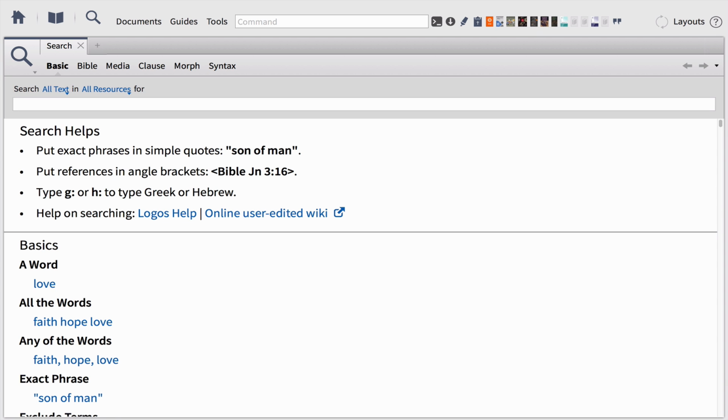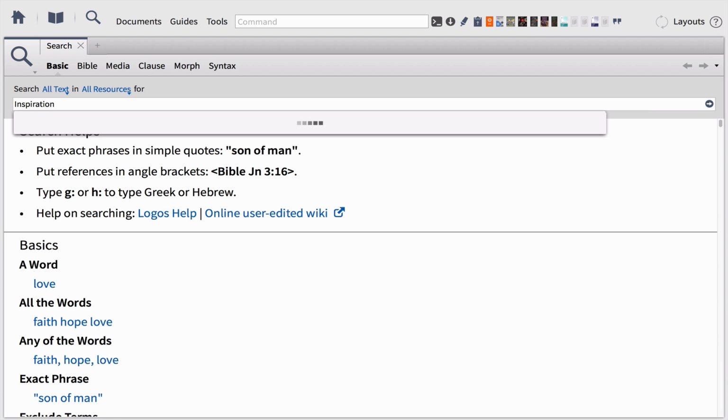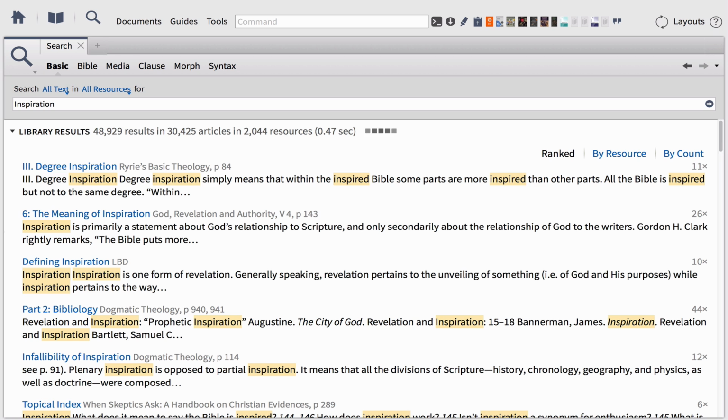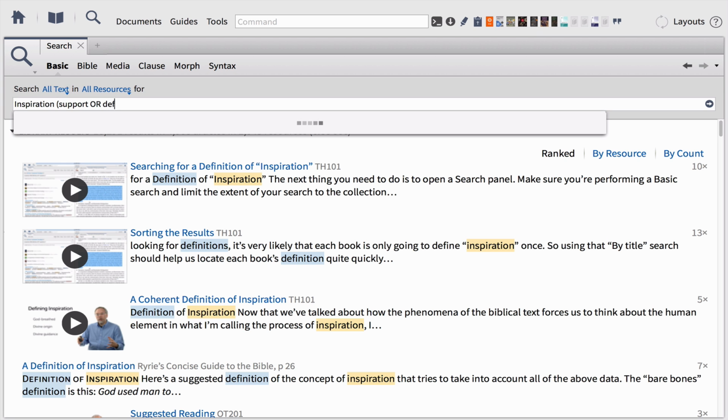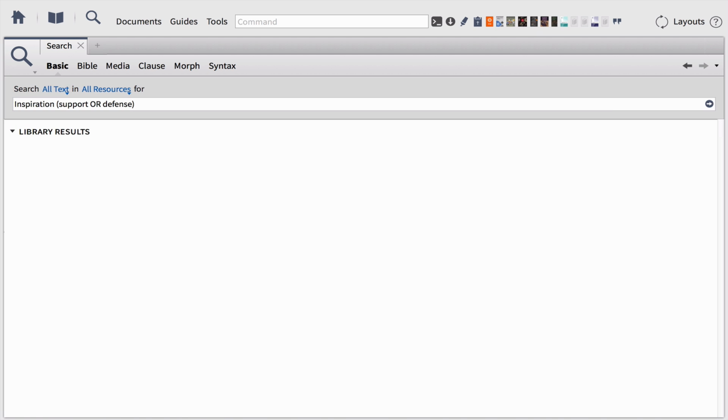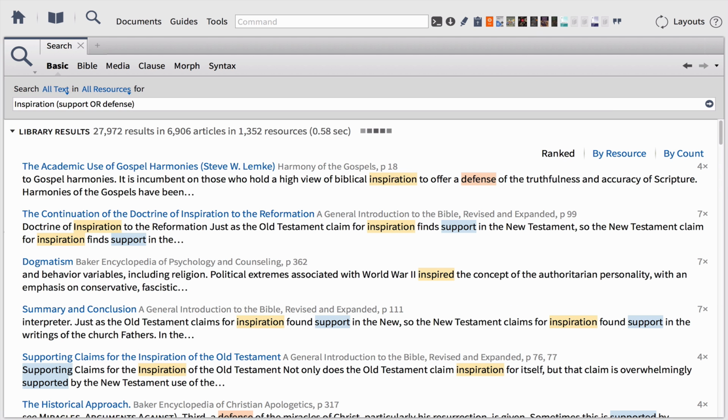To begin, let's type inspiration into the search field. When we hit enter, Logos finds every article in our library that discusses the topic of inspiration. How about modifying our search by adding the words support or defense? Now we're finding articles that are specifically dealing with a support or a defense for the doctrine of inspiration.